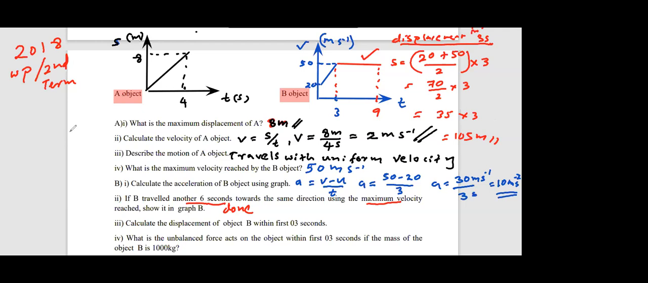Please raise your hand if you got 105 meters for this. Part 3, the answer 105 meters. How many of you got 105 meters?